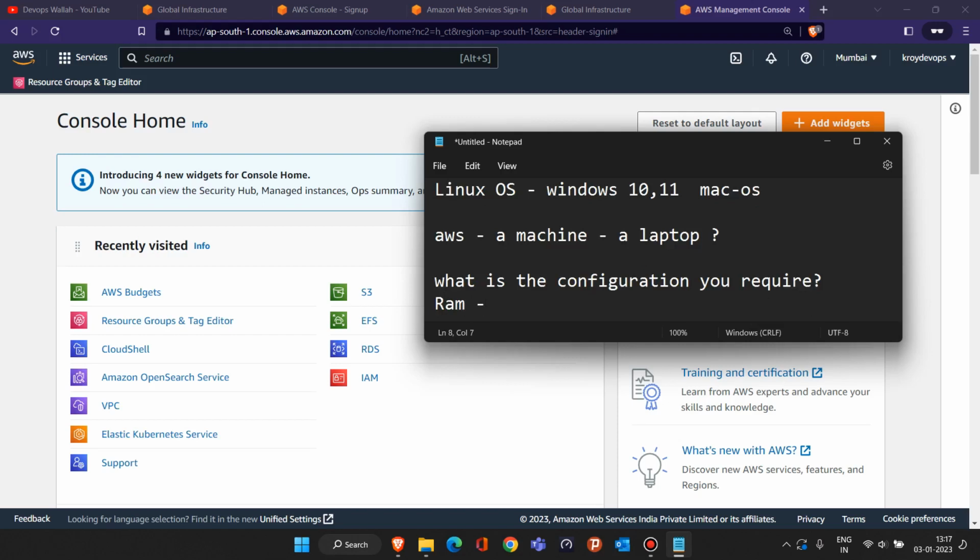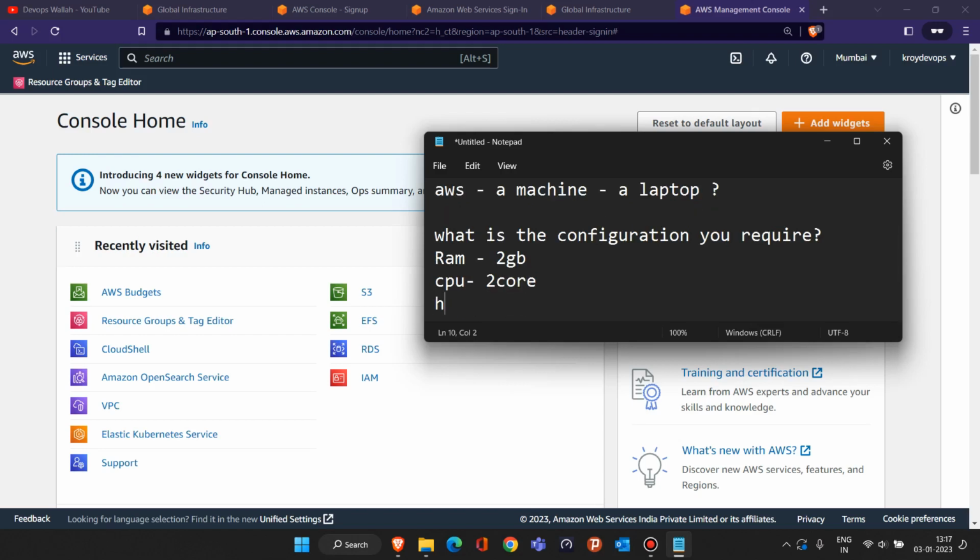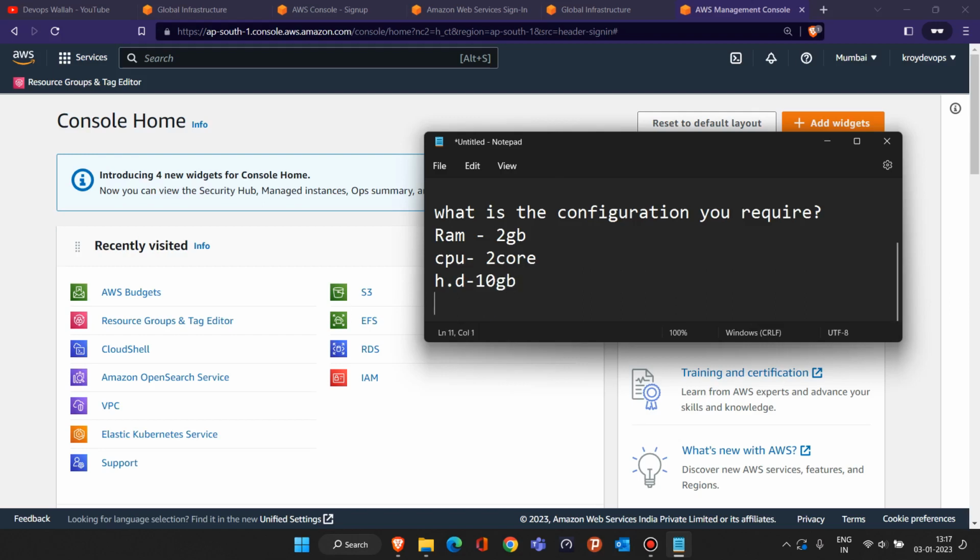Once they ask what the configuration is, then you have to give it like, AWS, I have to use a RAM of 2 GB, I require a CPU of 2 core, a hard disk of 10 GB. So this way you have to fill in all the details, and which operating system I want to use. So I will give a Linux operating system. Okay. So once you fill in all these details, AWS will go to their data center and launch an EC2 instance, or basically a laptop, and then they will give you the access. Okay. So we are going to see how this process happens.